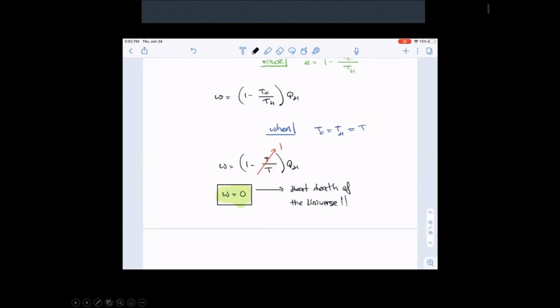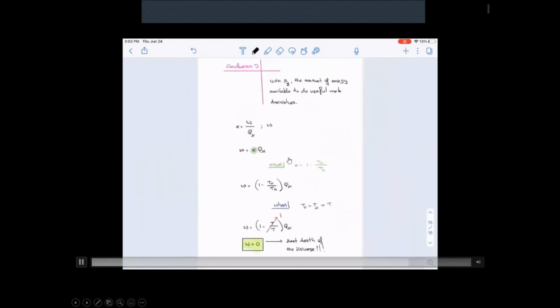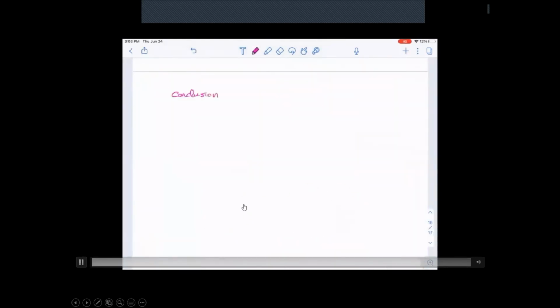Which means that if there's a temperature difference, there's heat flow. The universe is at 3 Kelvin. We are here on Earth, it's 310 Kelvin. That's what your body temperature is. As long as there's a temperature difference, there's heat flow, there's life in the universe. As soon as everything is at an equilibrium temperature, that's going to be the end of us. The zeroth law is going to kill us all at the end. So that's what it means. That's the ultimate fate of the universe.